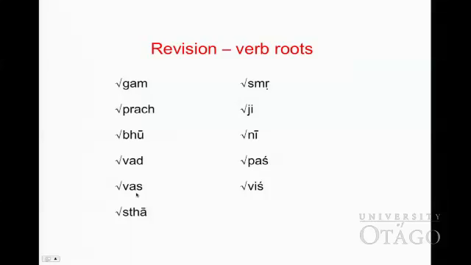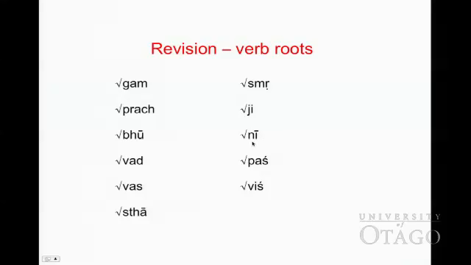Vas, vasati, he, she lives. Sthā, tiṣṭhati, he, she stands. Smṛ, smarati, he, she remembers. Ji, jayati, he, she conquers.